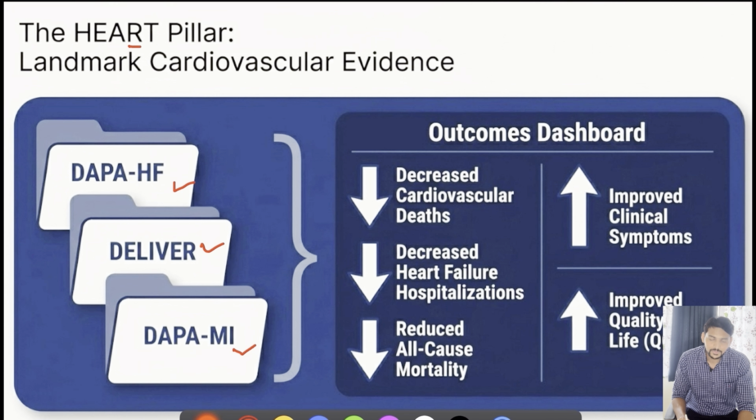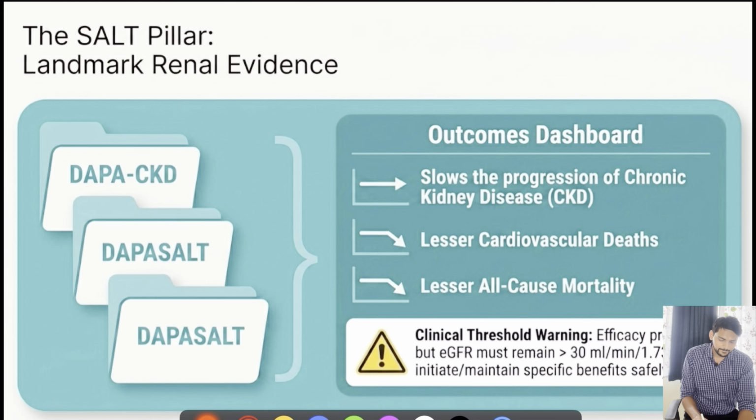There will be decreased cardiovascular deaths, so it has mortality benefit. There will be decreased heart failure hospitalizations when we use this medication, and there will be reduced all-cause mortality, as well as improved clinical symptoms and improved quality of life.